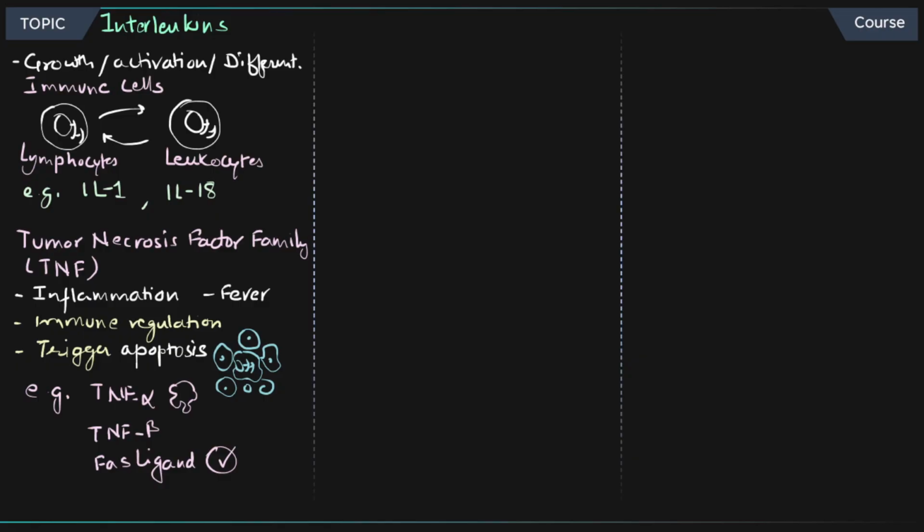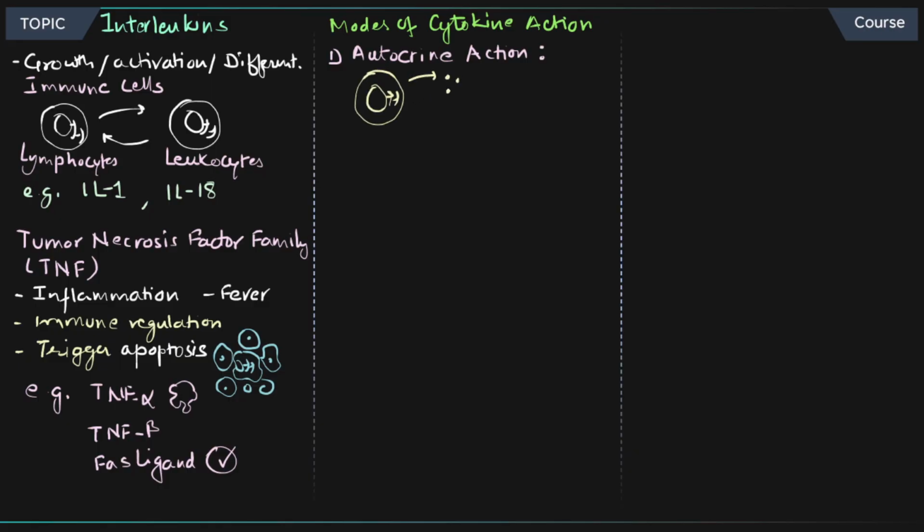Okay, now let's talk about the mode of cytokine action, how the cytokines actually perform their task. The first mechanism is autocrine action. Autocrine action means the cell, and let me create the illustration, this is the cell. It's going to produce the cytokine, and this will also act back on the same cell. So the same cell is going to get influenced by this.